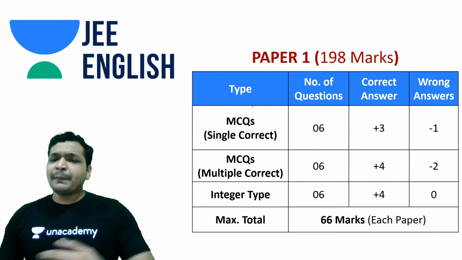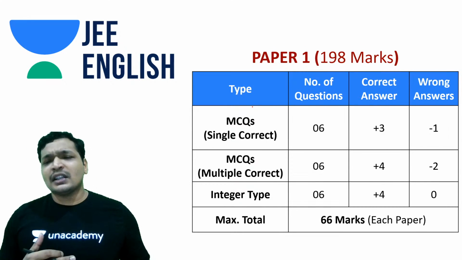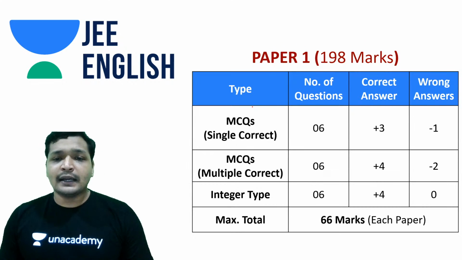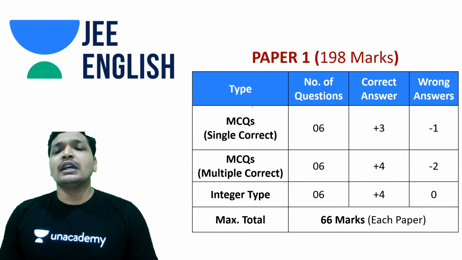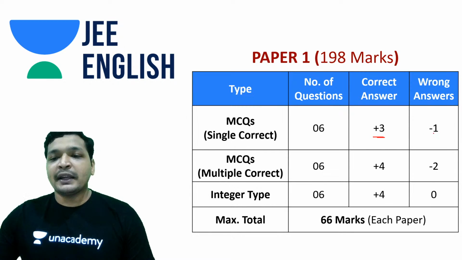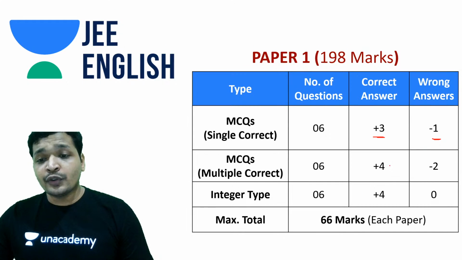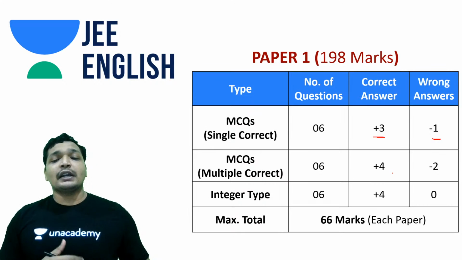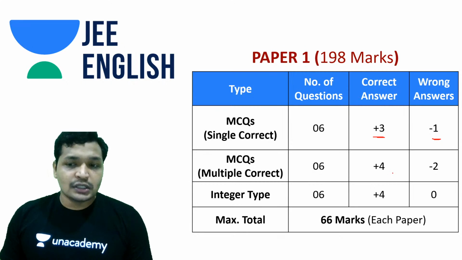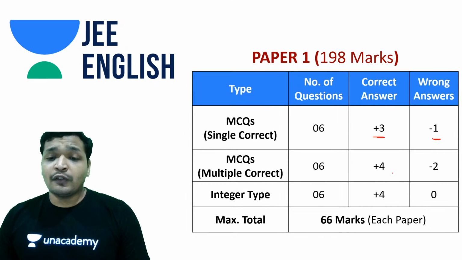And that being said, the paper trend was very similar, but this time it was evenly distributed. Paper 1 was very similar to last year, but paper 2 had a little bit of surprise. Paper 1 had single correct MCQs and multiple correct MCQs, 6 questions each, and you had 3 marks as usual for the correct answer on a single correct and -1 for the wrong answer. But on multiple correct, you should be careful, even though you would have partial marking. If you're totally new to it, you can come to know about it. So you have partial marking for multiple correct MCQs, and you can score +3, +2, +1 depending upon which answers you have chosen.